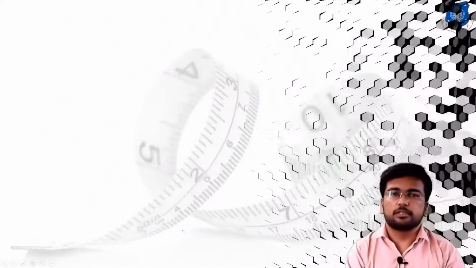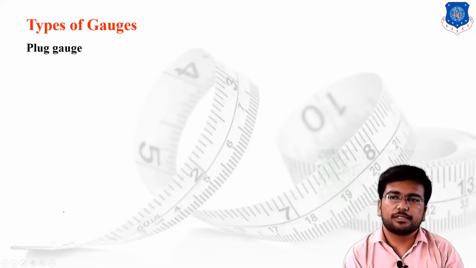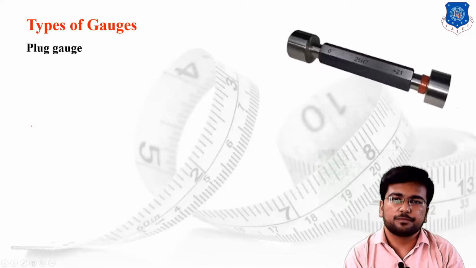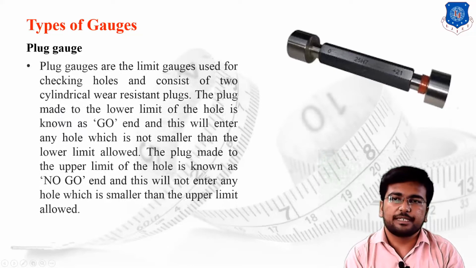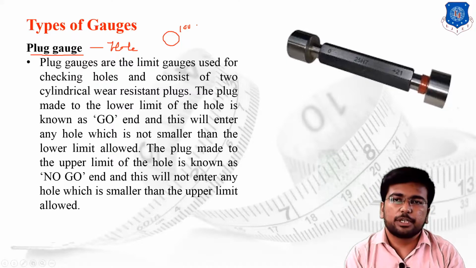Next topic continues, that is the types of gauge. Now we are going to discuss the different categories of the gauge. The first one is the plug gauge. As the name suggests, plug gauge is used for checking the value of the hole. Suppose I have designed this particular hole, and the dimension of the hole is 100 mm. Then I have to check whether the particular hole is exactly as per my design or not.